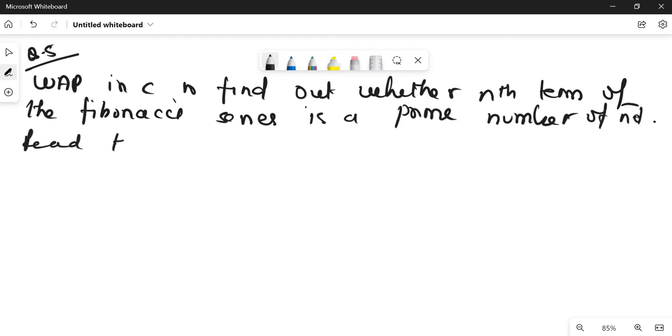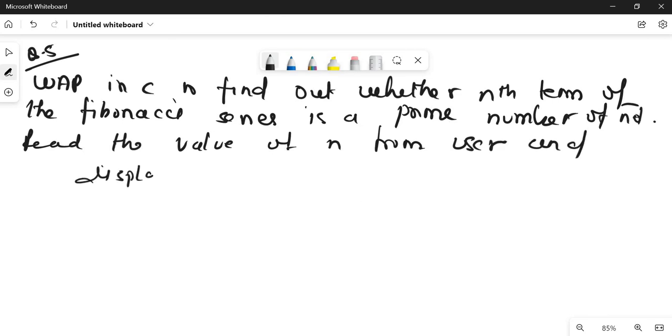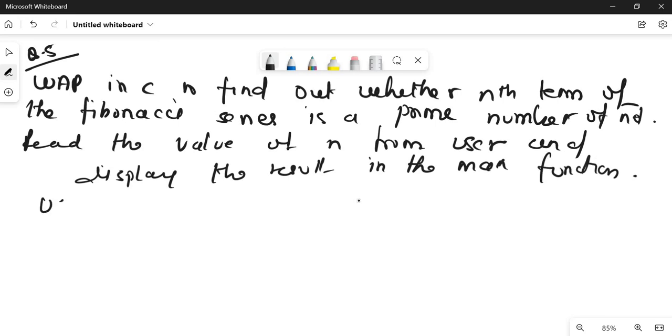Read the value of n from the user and display the result in the main function.